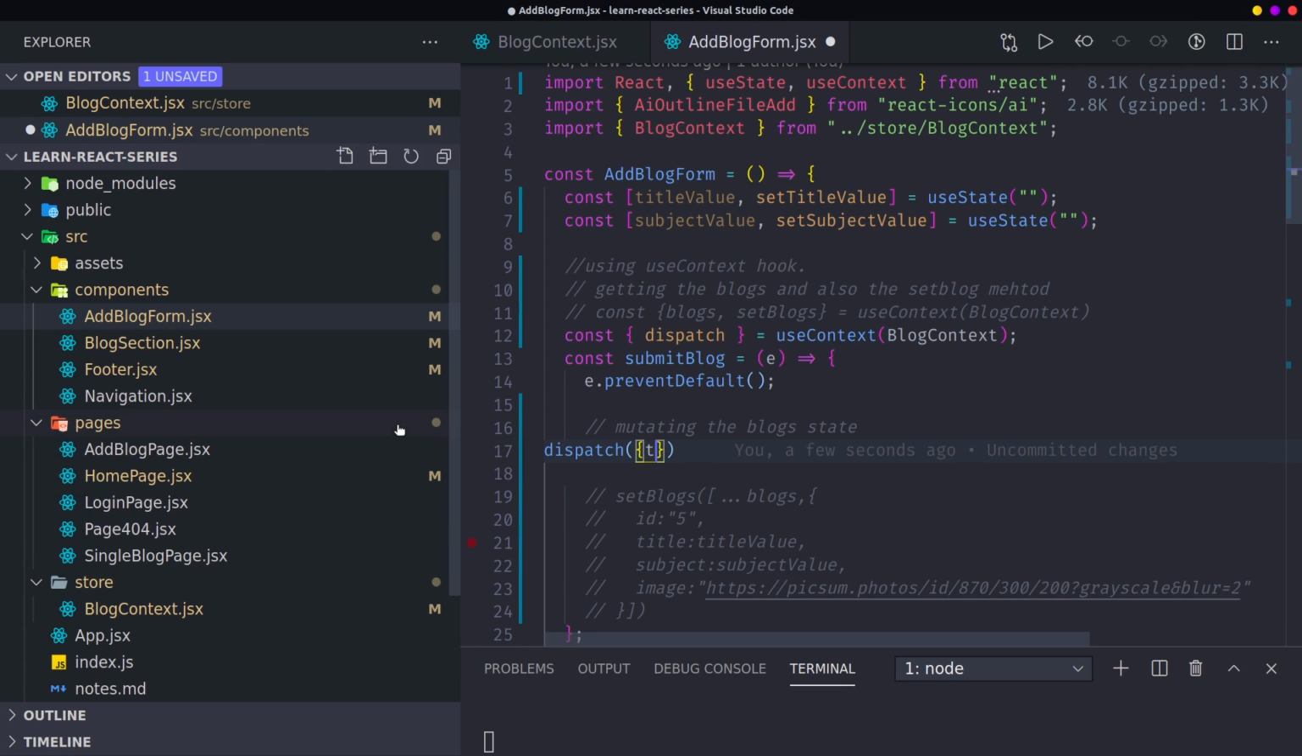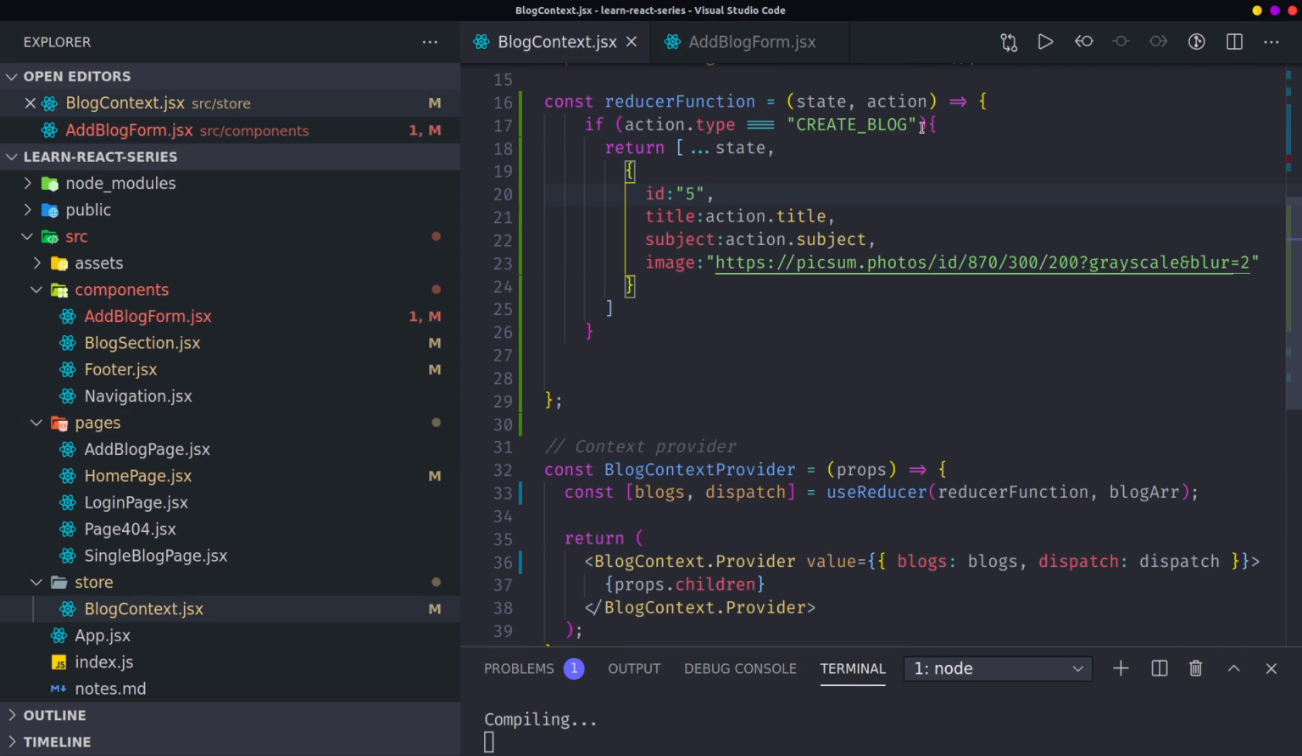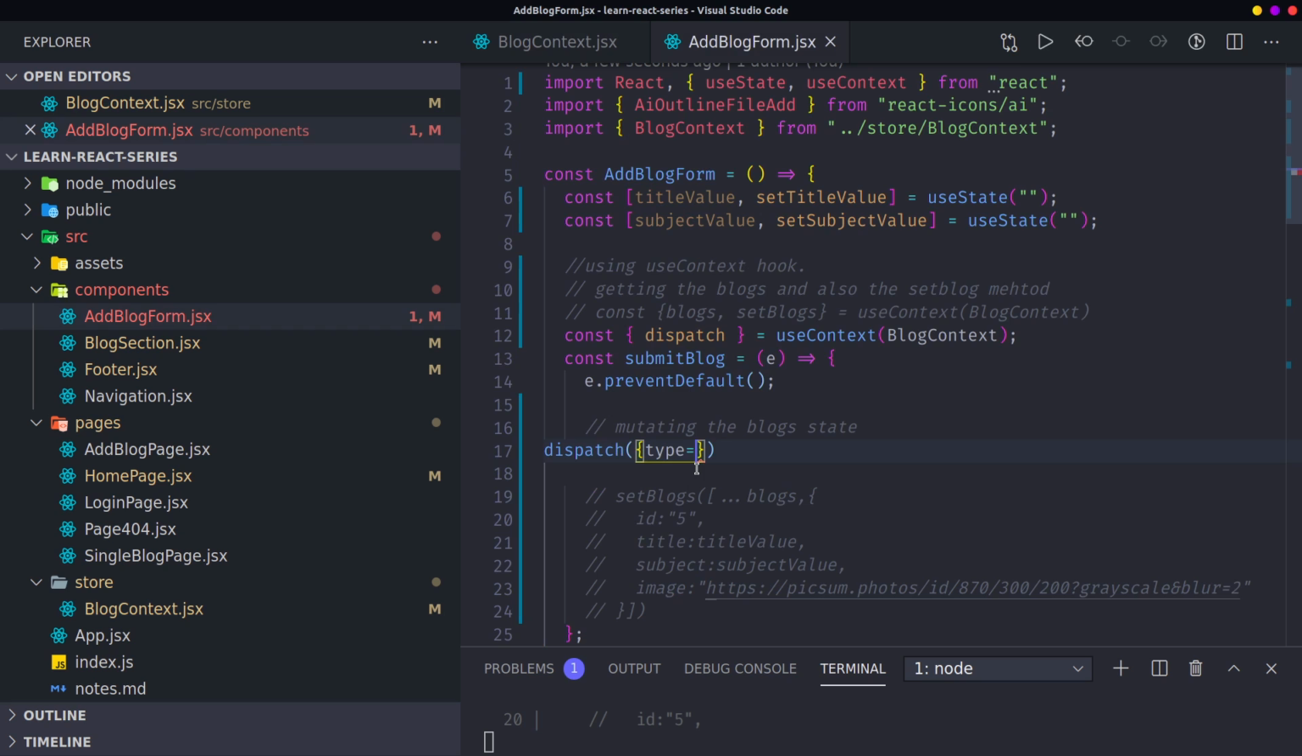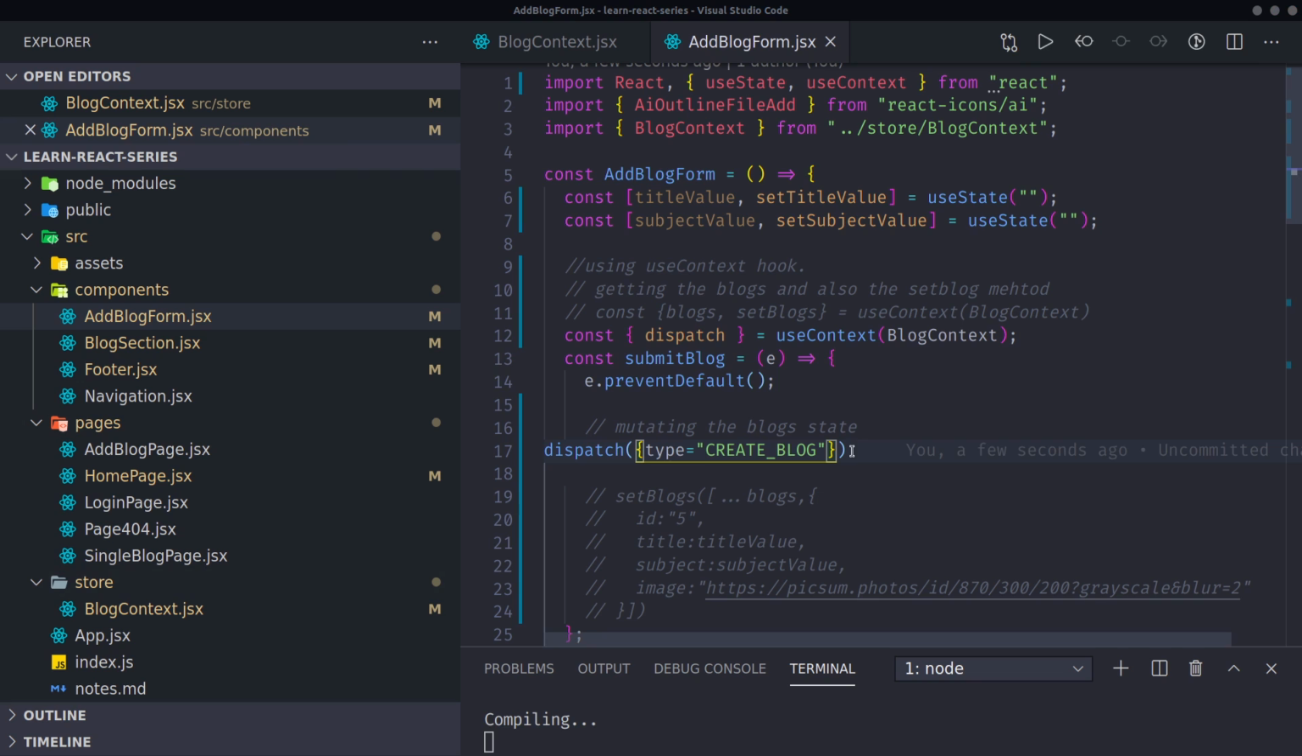Now the type is supposed to be the type I defined in my context. The type is create blog together. So Ctrl+C, come here, paste it here. Type equals to that. Then since I'm also passing in other values, I can pass it as a comma, supposed to be inside here. I'm going to pass in an object.